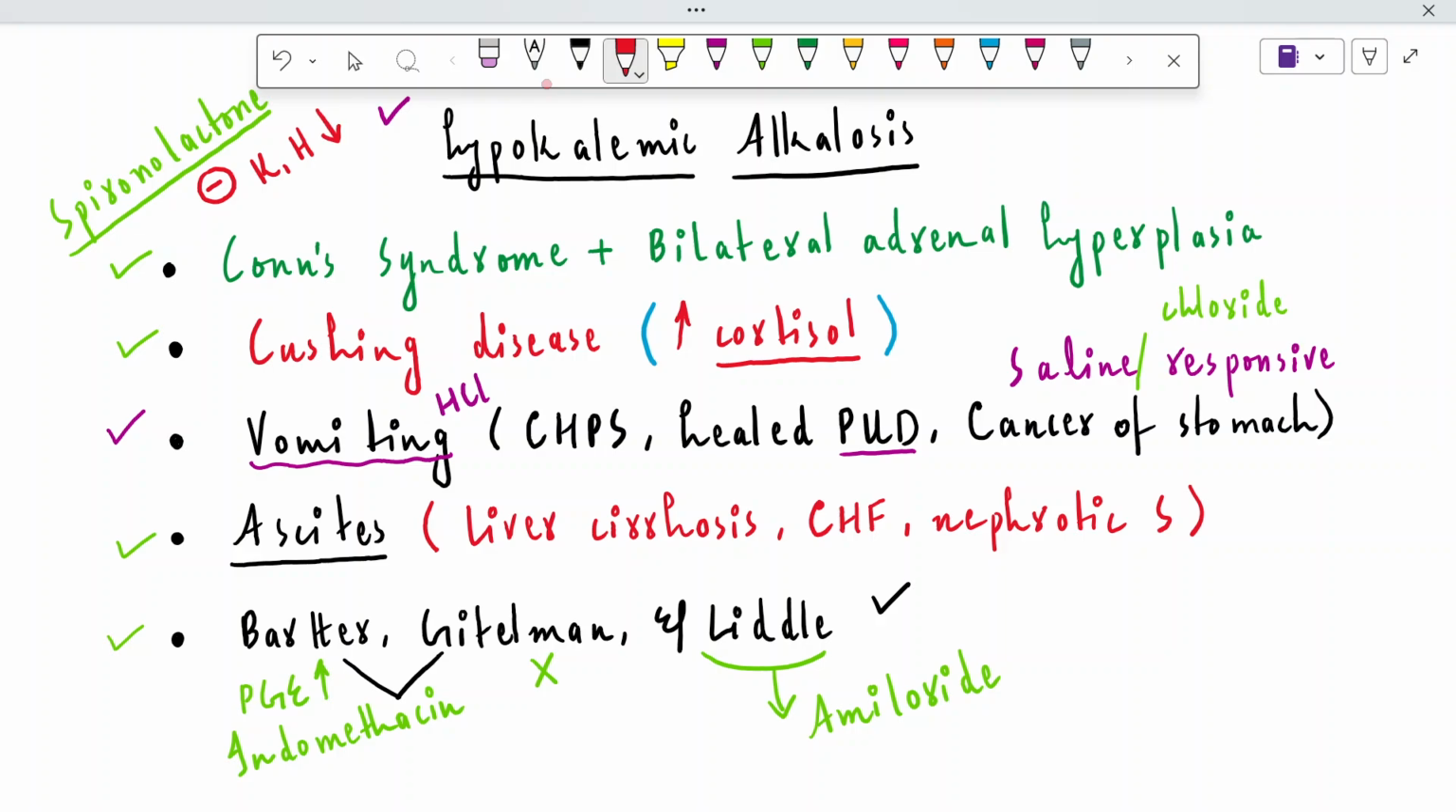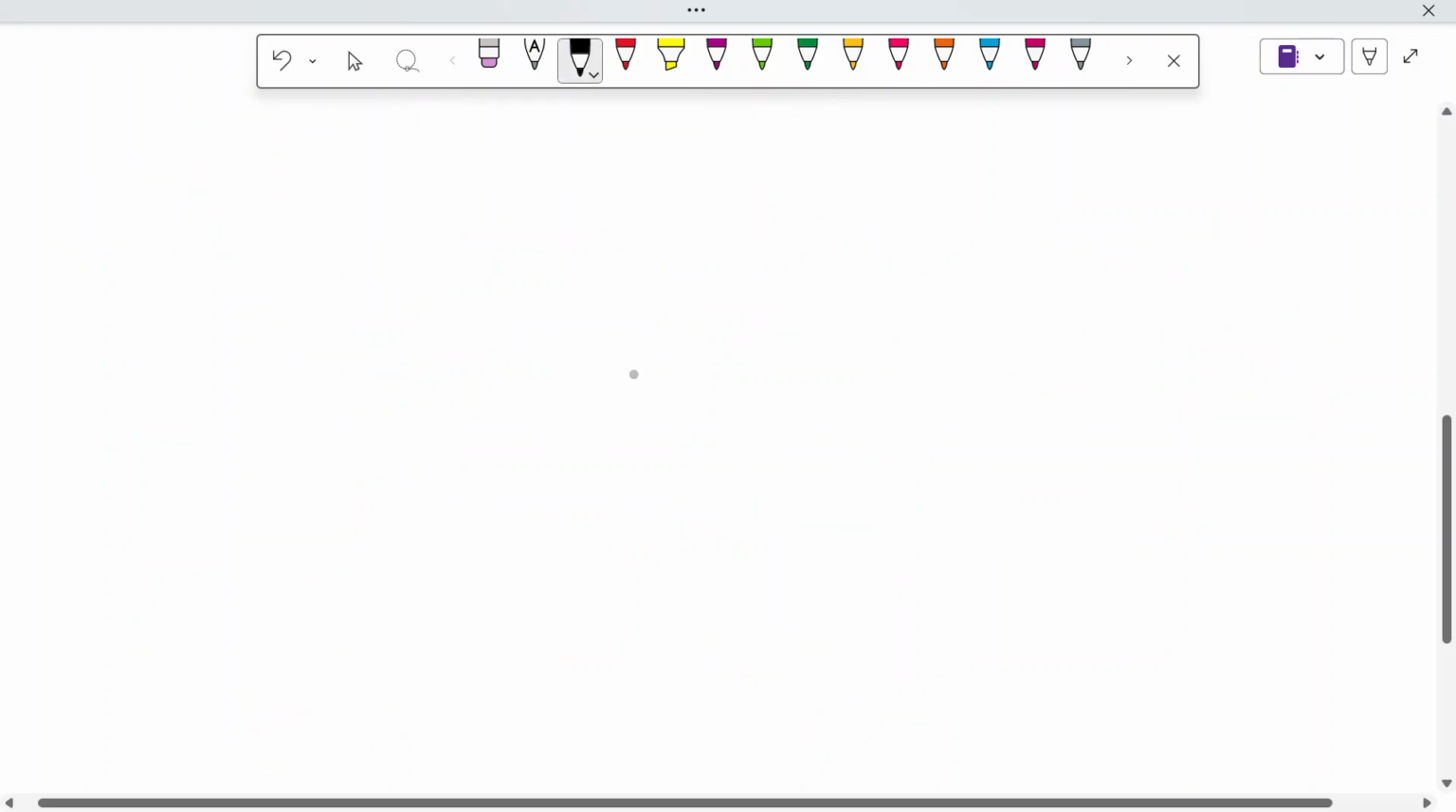So this was in general about hypokalemic alkalosis, because it was coming up again and again in all the tubulopathies. So it was worth mentioning such conditions in which it develops, right? And in the next lecture, we are going to discuss diabetes insipidus. So this was for today.